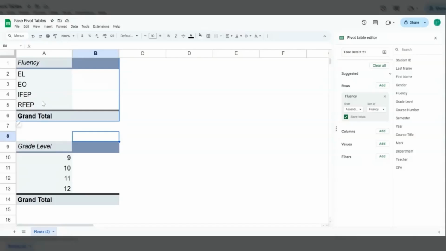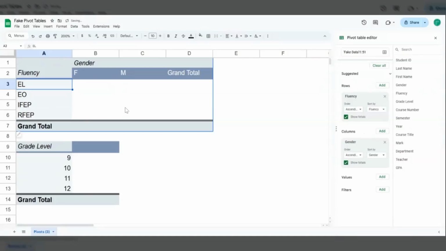Here we have fluency, and we're going to add gender to it. So what I would do is, my rows are done. I'm going to add gender to columns. Now all that's left is the tally. Now I could add either one because they overlap. And technically, I could add any of the other factors or headers as well.